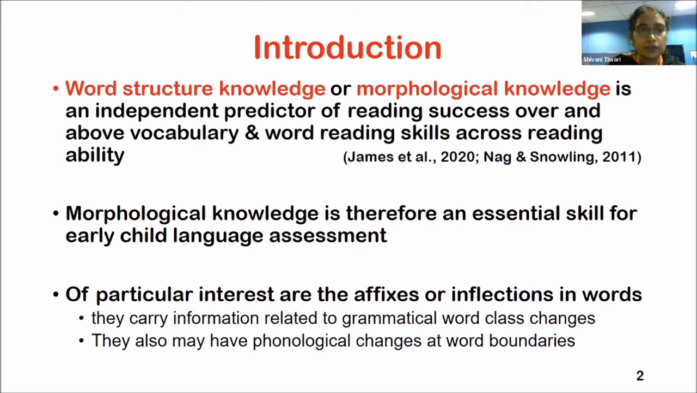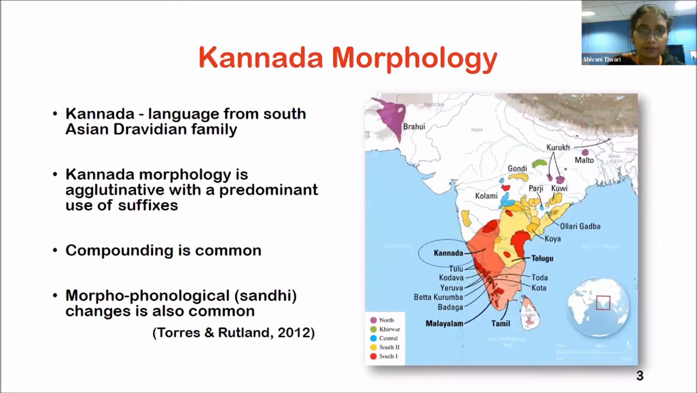In terms of morphological knowledge, we are particularly interested to look at the affixes and inflections occurring in these words, what type of information is carried in these affixes, and what grammatical word class changes occur. In addition to the grammatical changes, what are the phonological changes happening at the word boundary. So moving on to a brief introduction of Kannada morphology.